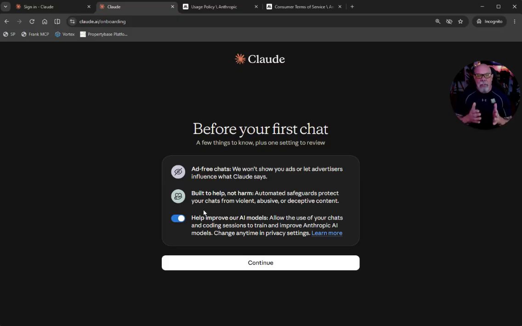And then here's the little switch that allows your information to be shared with them in order to improve the model. So people click this off thinking that if they click it off, then there's not going to be any of their information seen by anybody. Not that we're trying to hide anything, but that's incorrect. Whenever you're typing information into a large language model that is not yours, in your own computer, installed on your own hard drive, and to do that, you need a pretty fancy machine that has a lot of bandwidth, a lot of memory, a lot of video RAM, or VRAM as they call it.